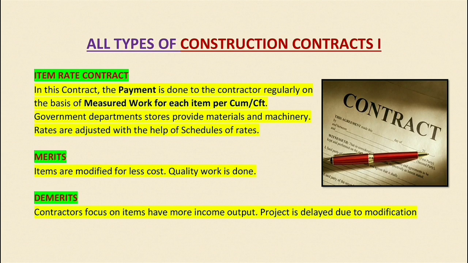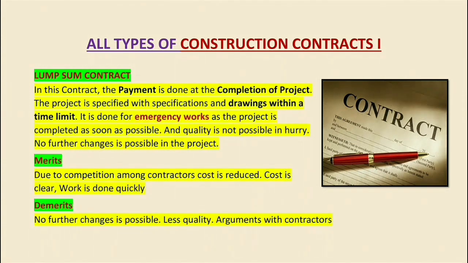And item rate means item wise the contractor is paid. So this is how it's known, item rate contract. The next type is known as lump sum contract. So this is the lump sum, the opposite of item rate contract.